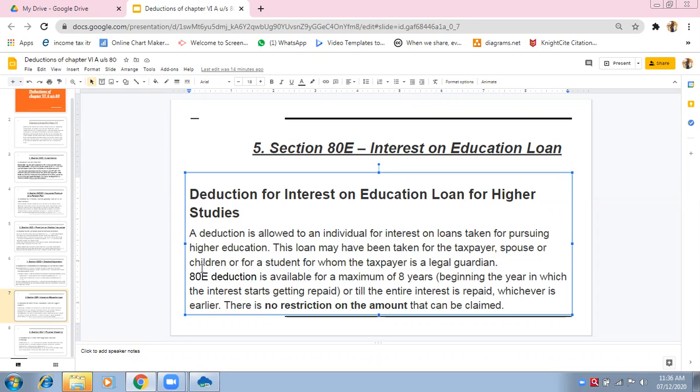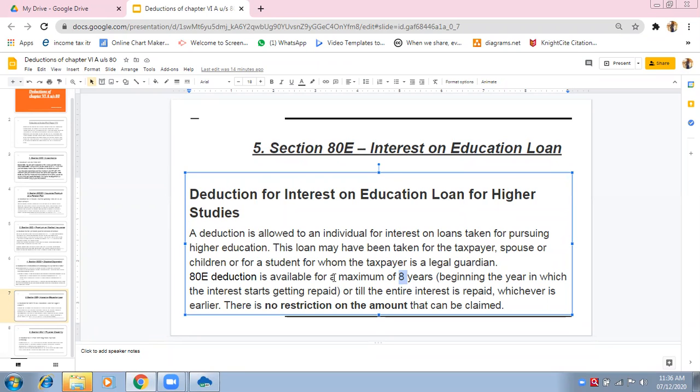Okay. 80E deduction is available maximum up to 8 years. Yes, this is very important. This can be asked in MCQs. There is no restriction on the amount, but yes, in terms of years, the restriction is there. How many years can you avail the deduction under section 80E?